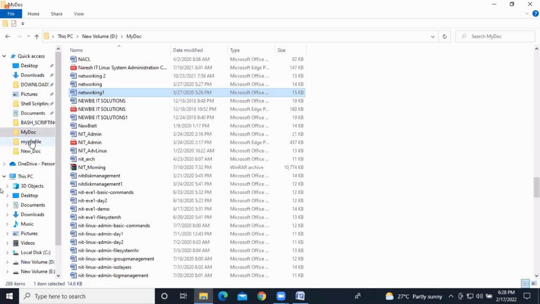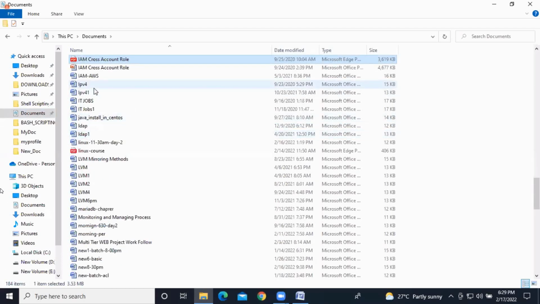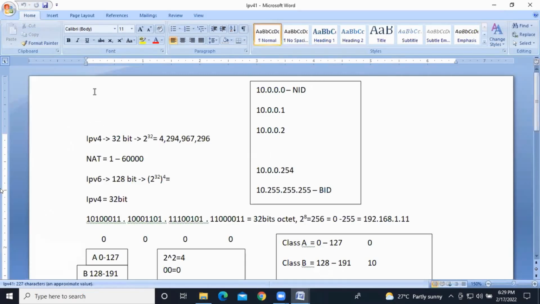So let's see, guys. We'll start IP addresses now. First of all, why do we need an IP address? Why do we require IP addresses? Without an IP address, can we communicate and access the internet?